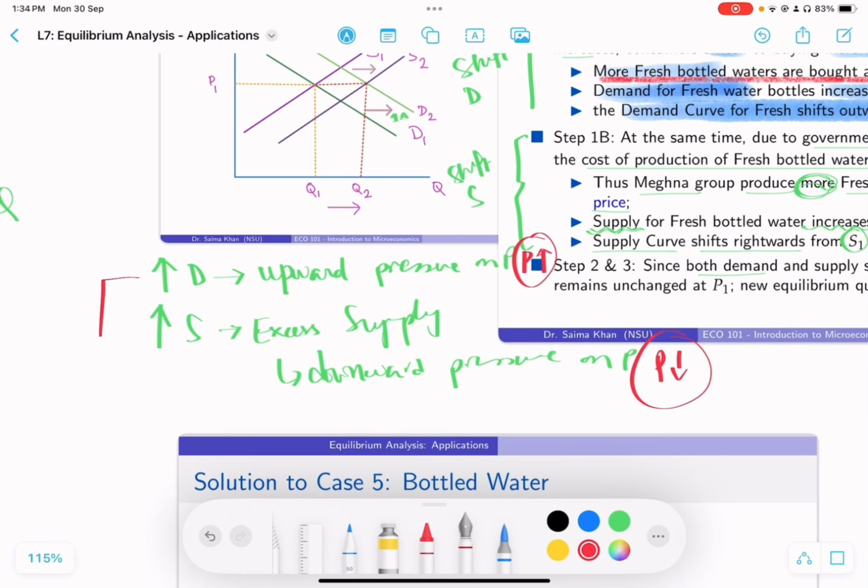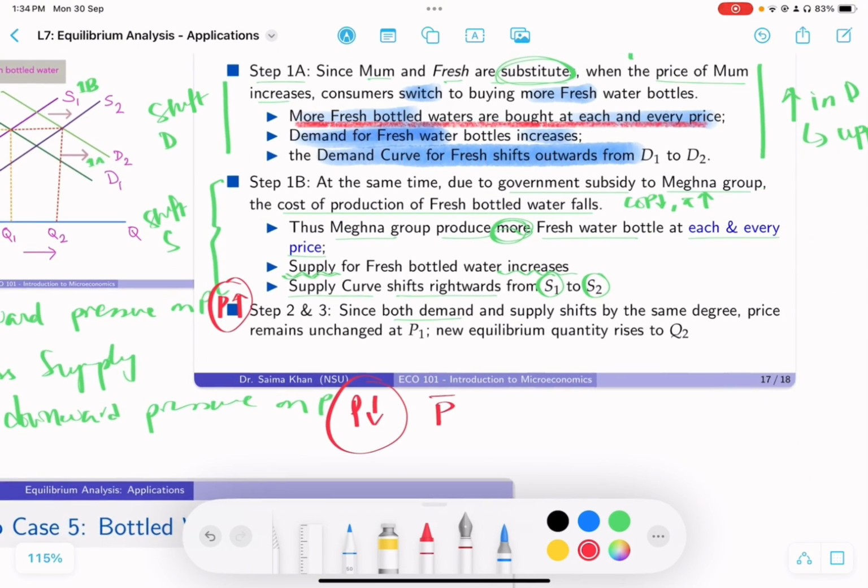So when these two changes are the same, basically change in demand is equal to change in supply, when that magnitude is the same, তখন একটা প্রাইস বাড়াতে চেষ্টা করছে, আরেকটা প্রাইসকে পুশ ডাউন করছে. So they cancel each other out, and that is why price ultimately remains unchanged. So step 2 and 3 তে I've just explained that.